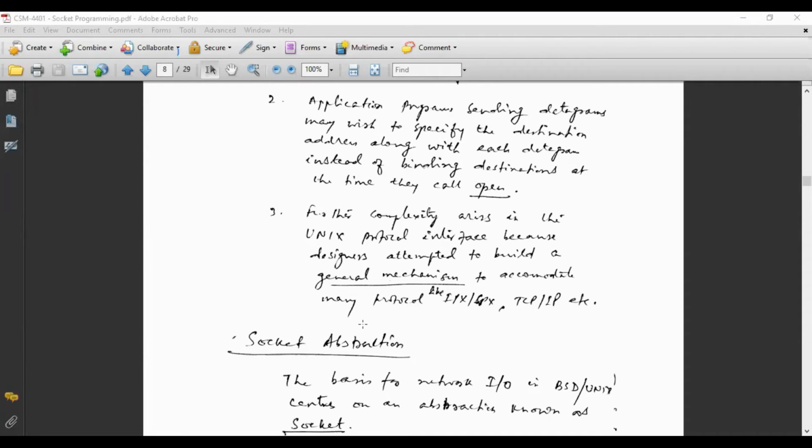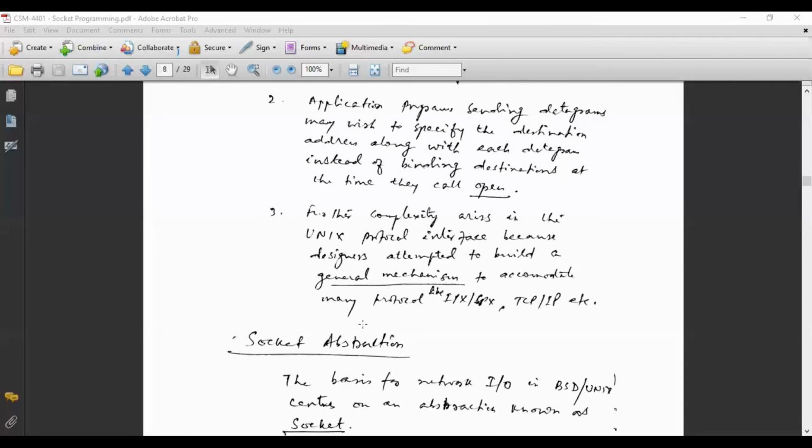Further, complexity arises in the Unix protocol interface because designers attempted to build a general mechanism to accommodate many protocols like IPX, TCP/IP. We know that different machines in the world use different kinds of protocols, and to accommodate all types of protocol was not possible in the Unix domain. And that's why we needed socket abstraction.